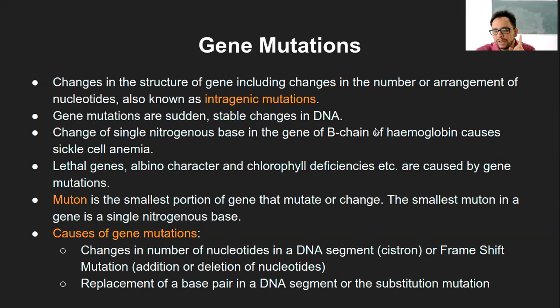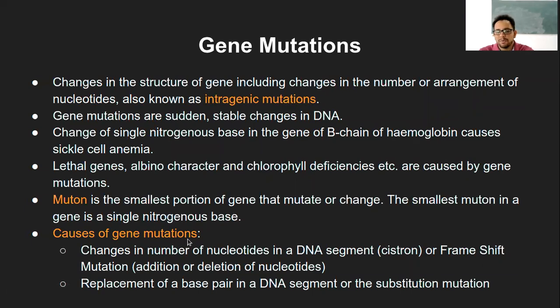One thing we had not discussed is the specificity of the mutation, which will come later, but this is not so random a mutation. We will talk about that. Other characteristics which develop due to gene mutation are lethal genes, that means they can cause death, or other examples such as albino character and chlorophyll deficiency. The muton was the smallest portion of the gene which can change or mutate, and usually the smallest one is the single nitrogenous base. So these were the points we had seen.